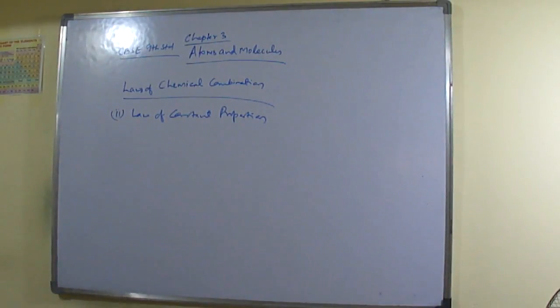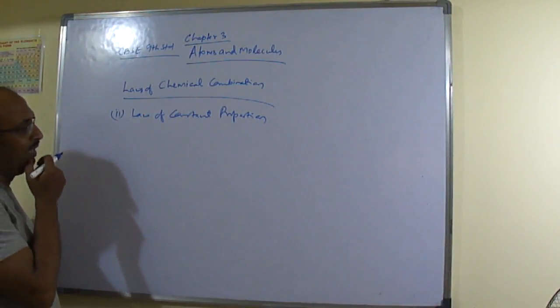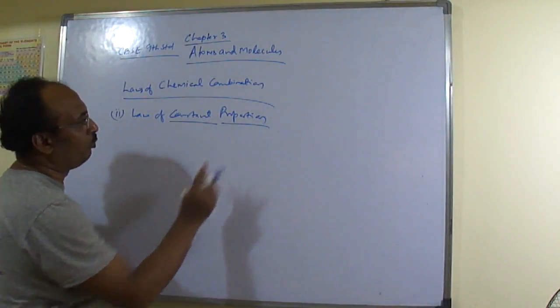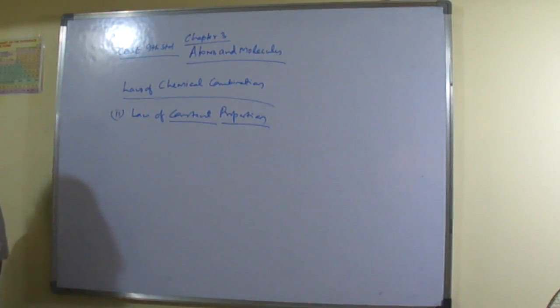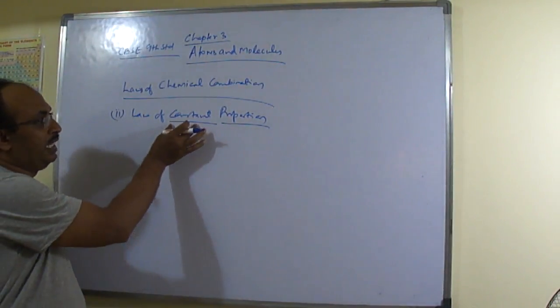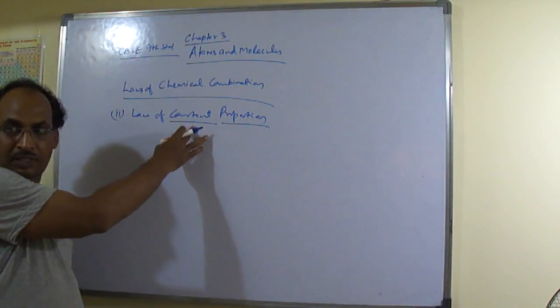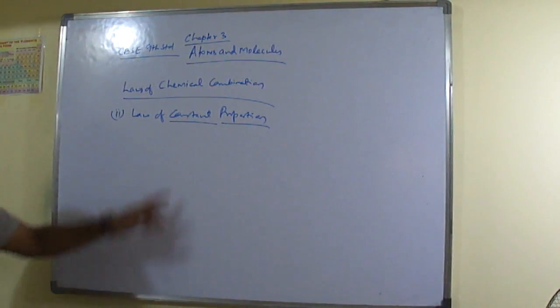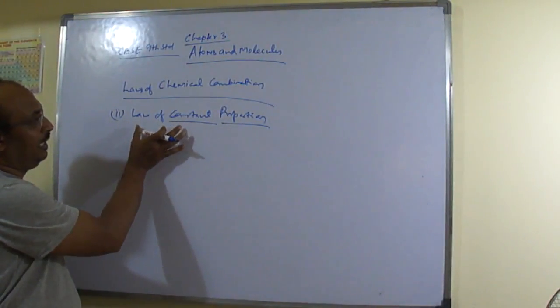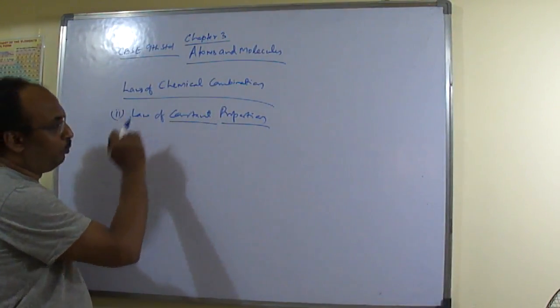So what does the law of constant proportion say? Here you can see one word is constant and one is proportion. Proportion, we have already studied in maths, ratio and proportion. So proportion means in some fixed ratio. Constant means fixed. So this law is saying clearly: constant proportion.